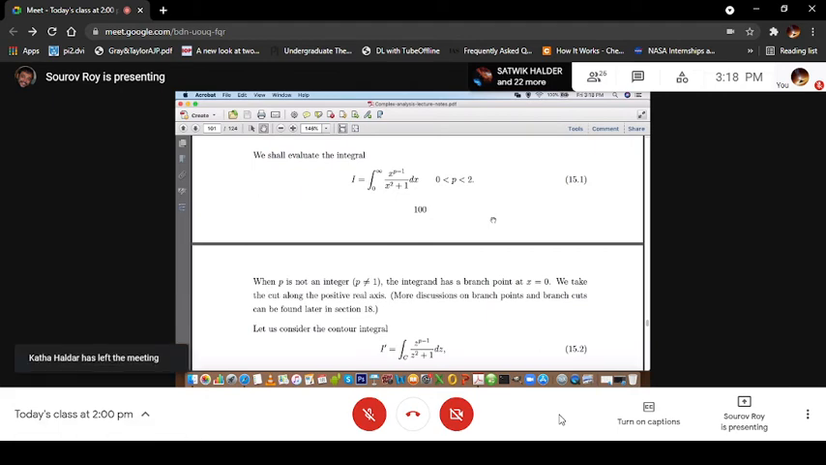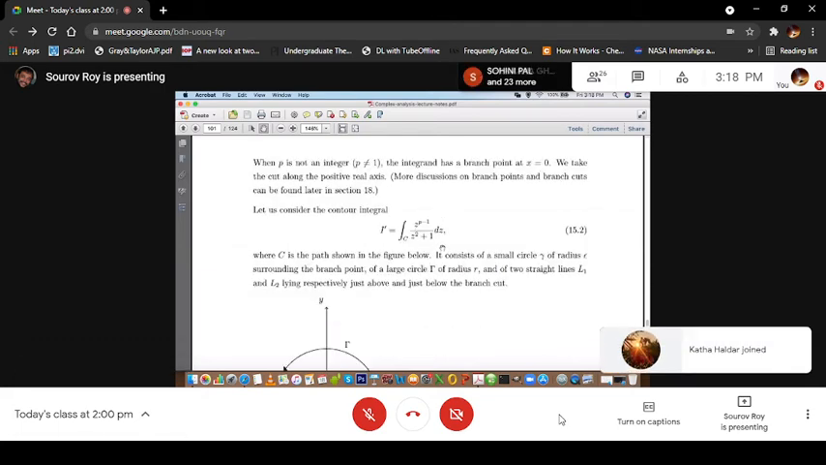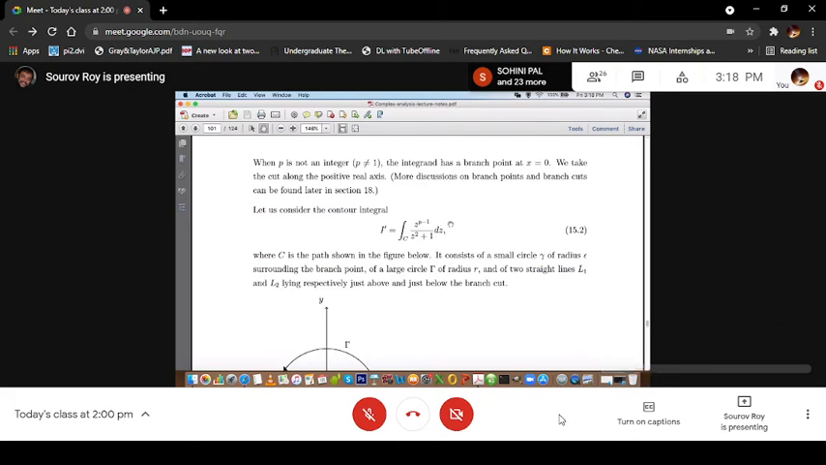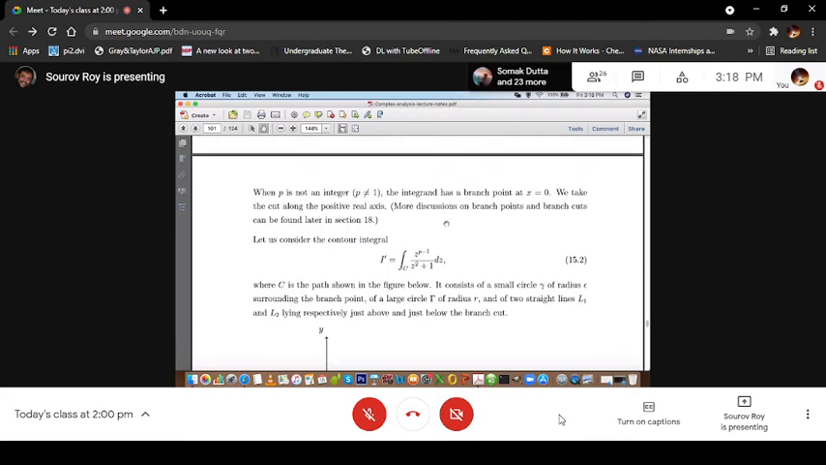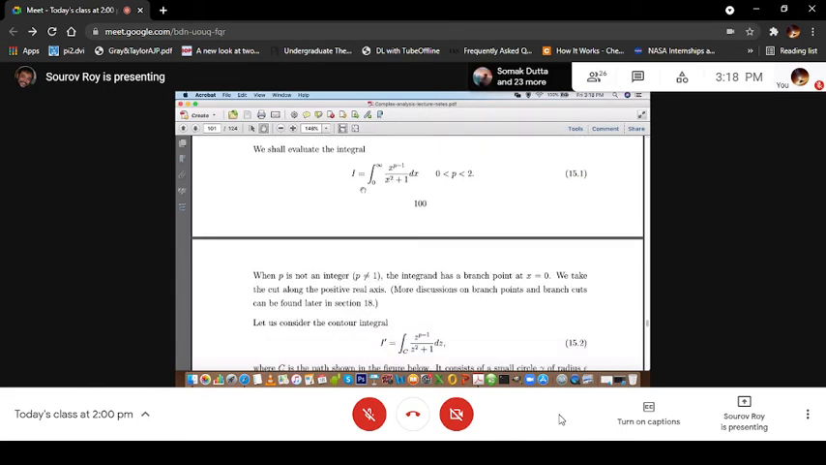Okay. So in this case, of course, this is also a multi-valued function in the context of, say, complex variable. P is between 0 and 2, not equal to 1. So it's a multi-valued function, and naturally, according to your choice of the branch cut, you know that there is a discontinuity. So let us try to see how we can evaluate this kind of real integral.